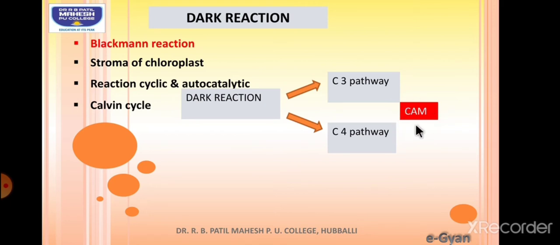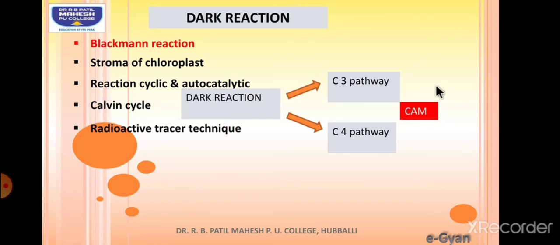Whereas, as I said in the previous slide, there are plants which are growing in the desert. So as to avoid loss of water in the form of water vapor, that is during transpiration, they open their stomata during night time and close their stomata during daytime. So they have boycotted the rule. Usually stomata should be open during daytime, but they are closing the stomata during daytime and opening them during night time. So they cannot have both C3 and C4. Such plants will have crassulacean acid metabolism, which is called CAM.